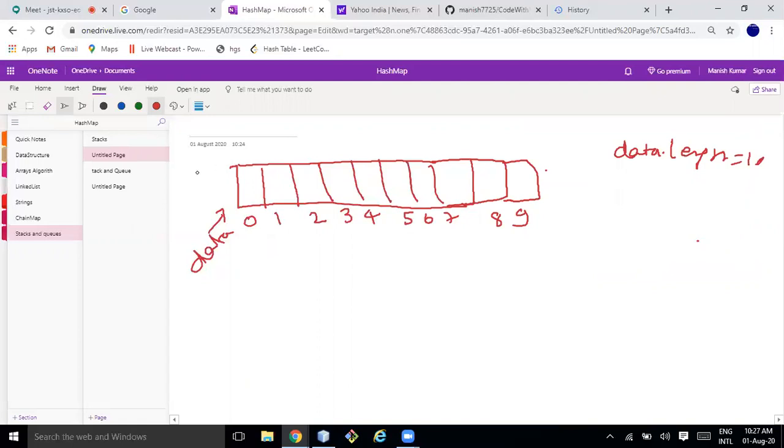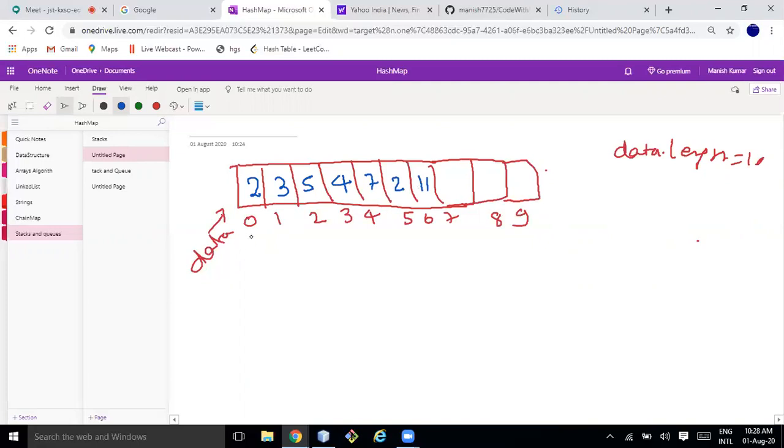Suppose I have done the push operation. I added 2, then 3, then 5, then 4, 7, 11, 2, then 11 again; duplicates are also possible.